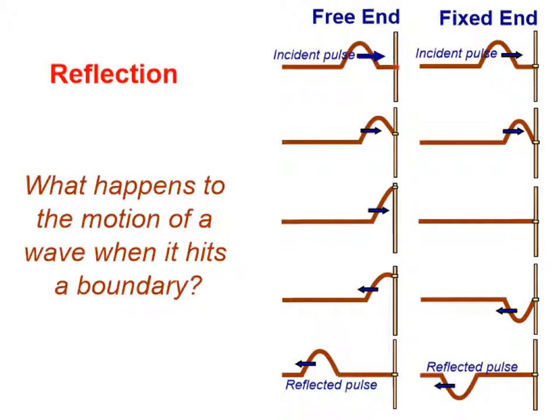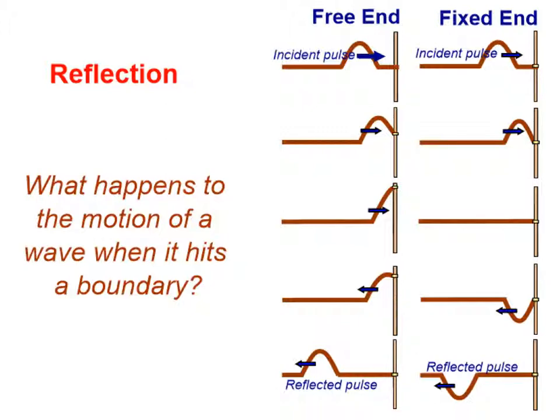There's a ring that is going around this post. And let's assume that this ring is free to move up and down this post with very negligible amounts of friction. And we send a pulse along this string, and the pulse is going this direction. We can see the wave here, one wave pulse traveling here. And when the pulse reaches this boundary, the rope is still free to move up as usual, and it pulls the ring up with it. Then, when it gets to this point, the ring falls back down to its previous level.